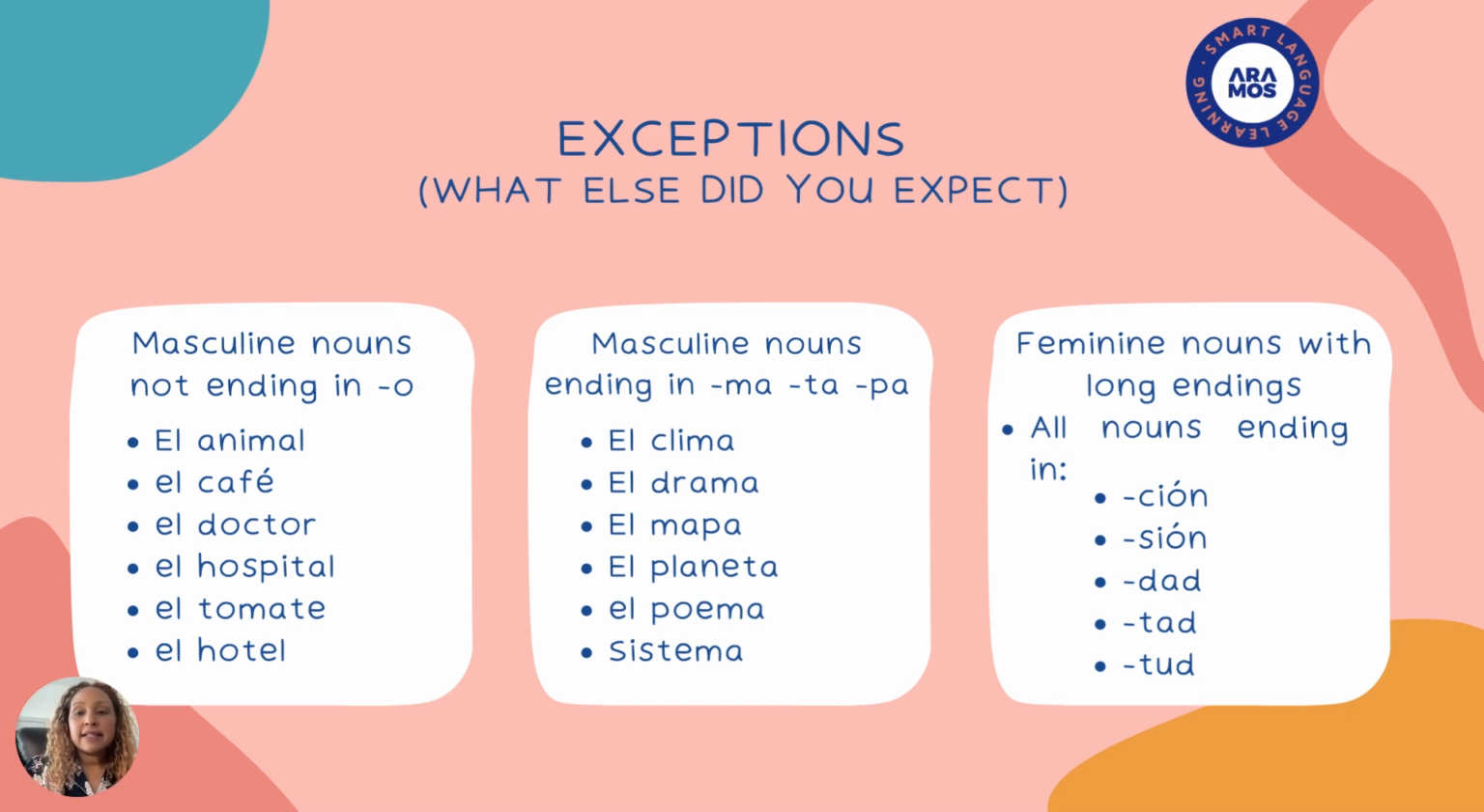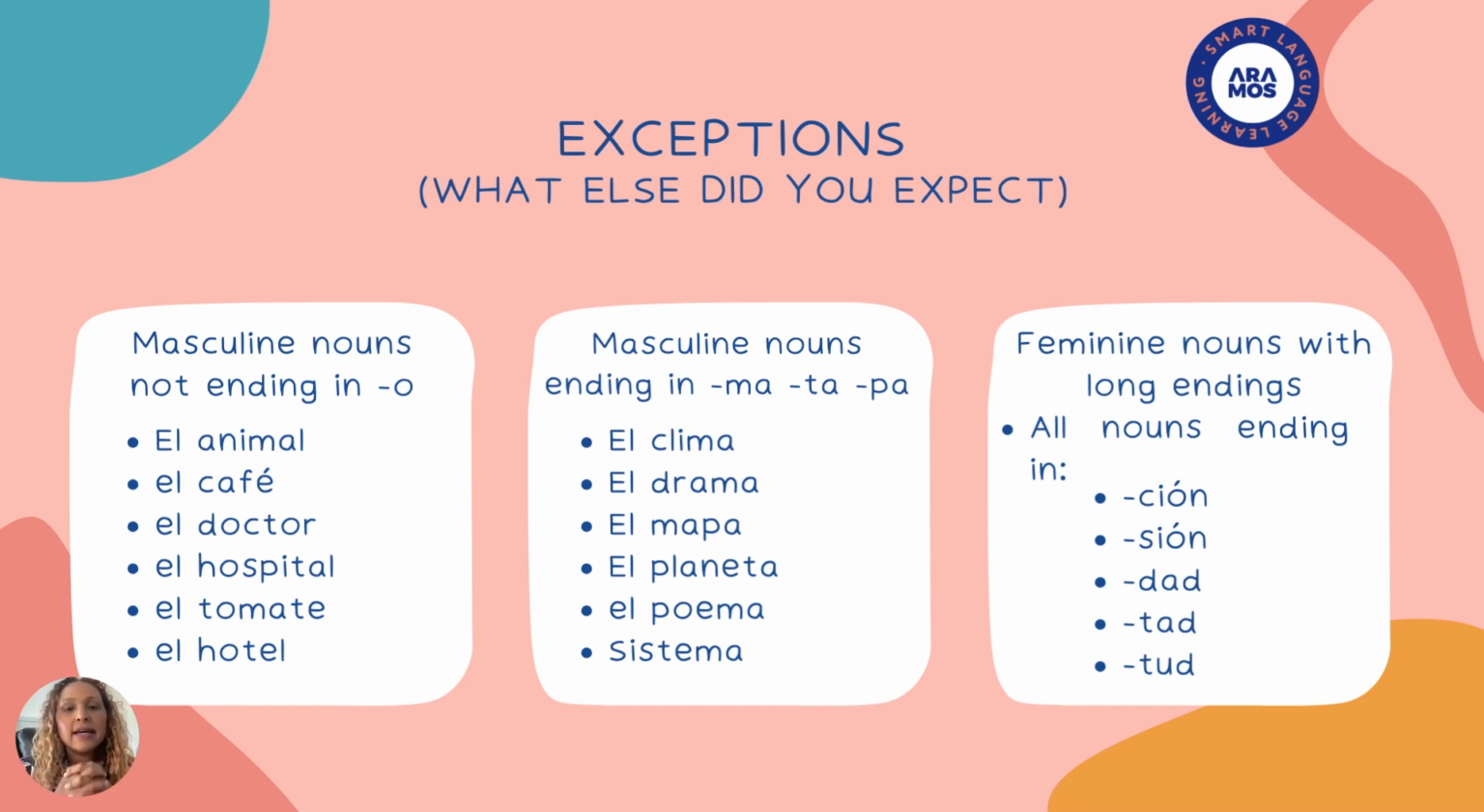And there are masculine nouns that end in ma, pa, ta. I have one of my posts on social media dedicated to this, and that are masculine. These are generally intangible concepts, like non-tangible concepts. Like clima, weather, drama, mapa, a map, planeta, a planet, poema, a poem, sistema, yes, system.